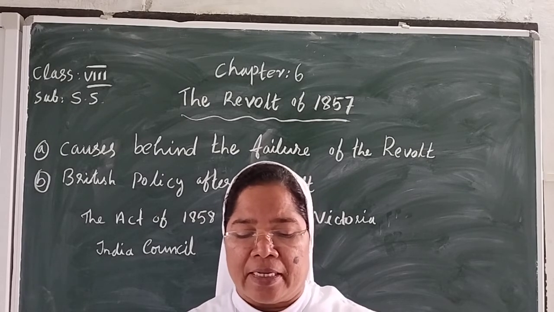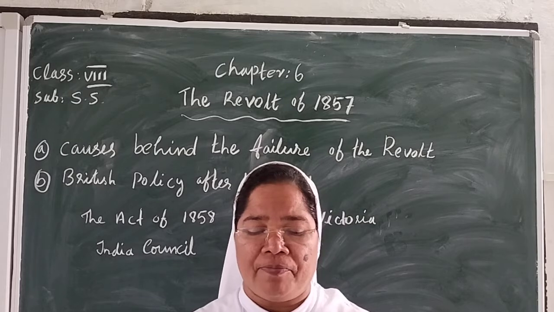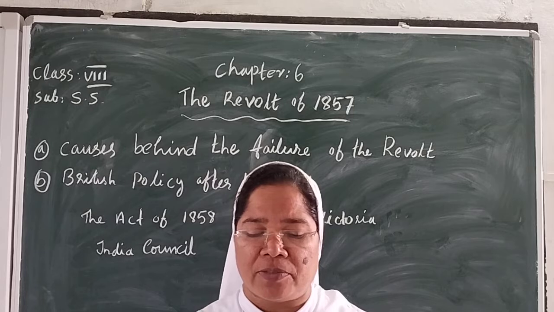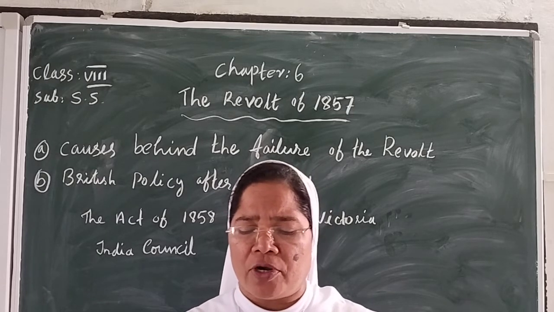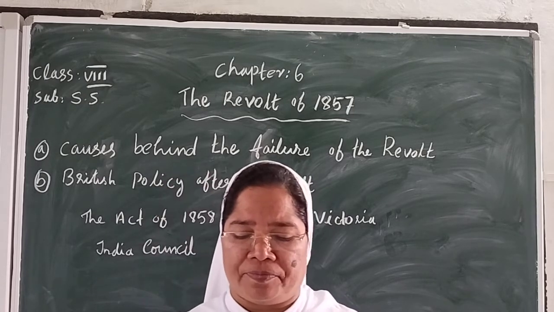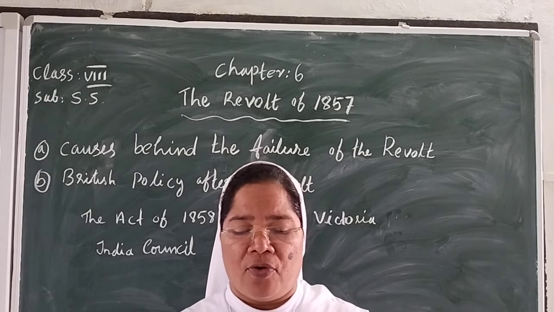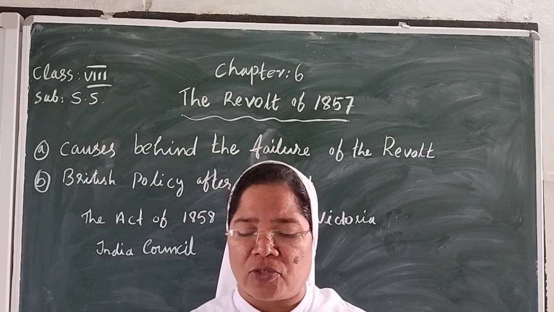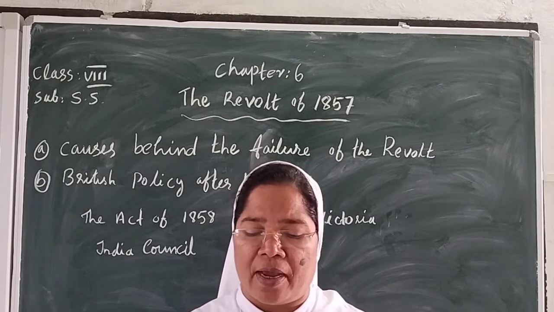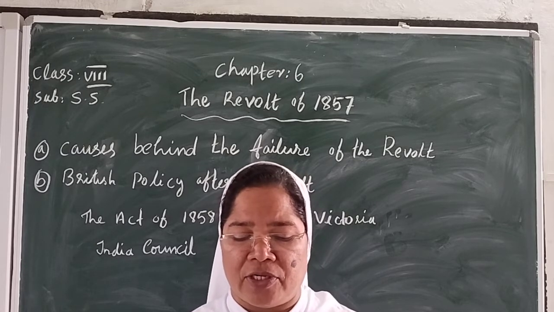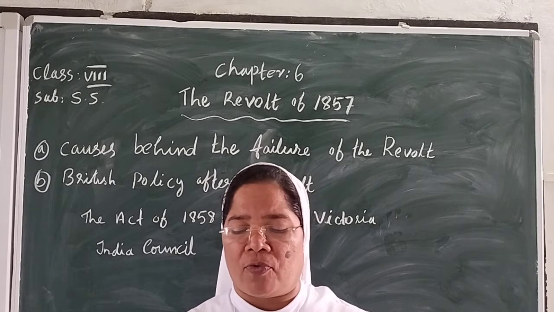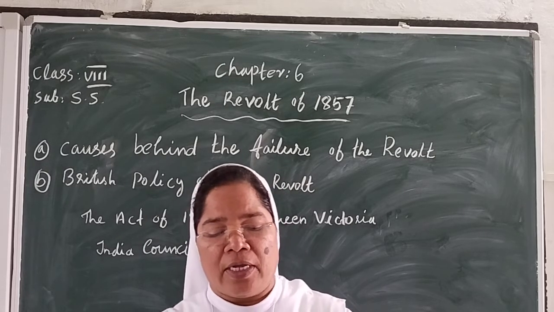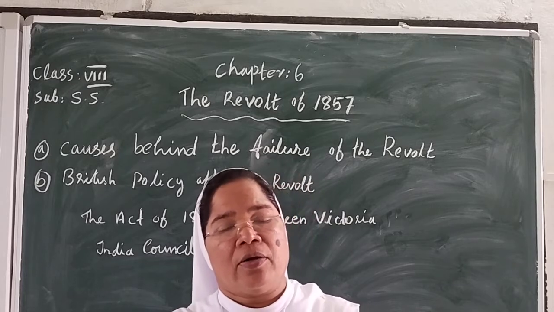That was the greased cartridge issue among the sepoys. The revolt did begin as a mutiny by the sepoys, but it was soon supported by people from all sections of society. The participation of the peasants and artisans made the revolt widespread and popular. In some regions, the common people revolted before the sepoys displayed their rebellion. This shows that it was a popular revolt.